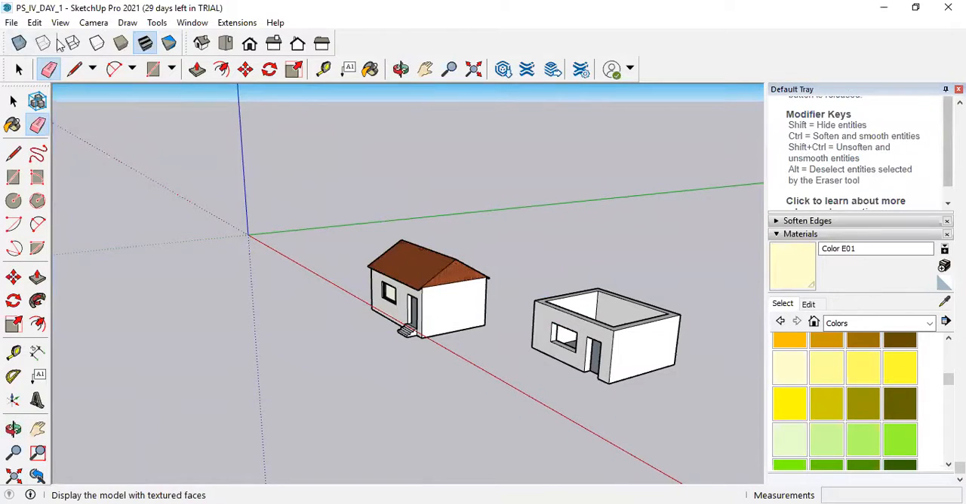Have you guys understood this styles toolbar, or should I explain it again? What is that last option?